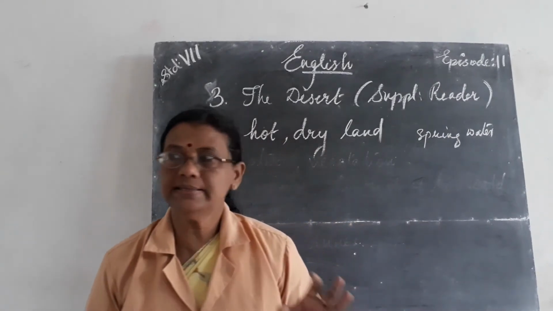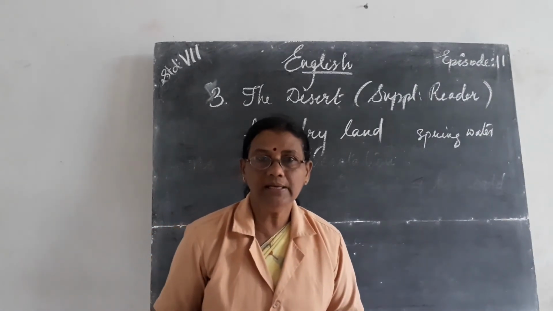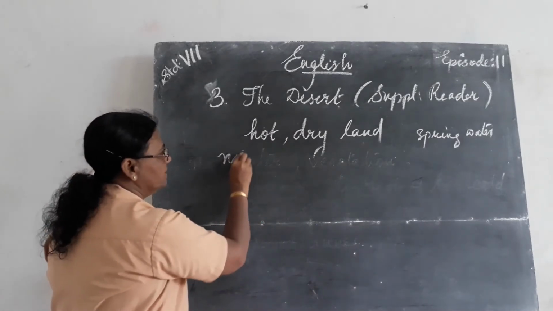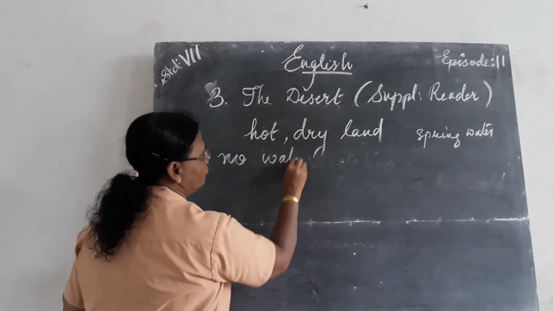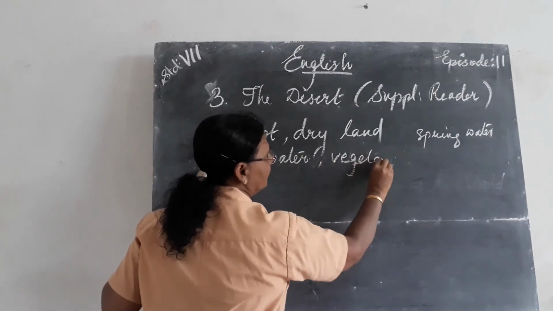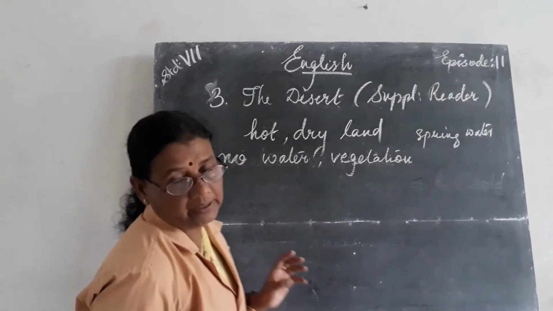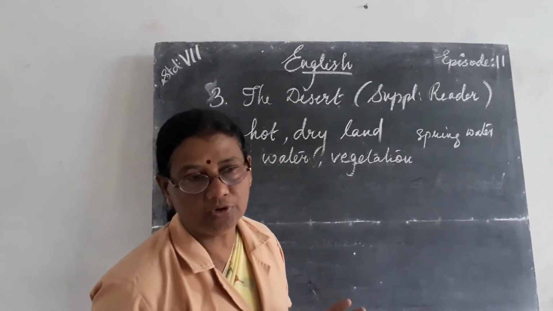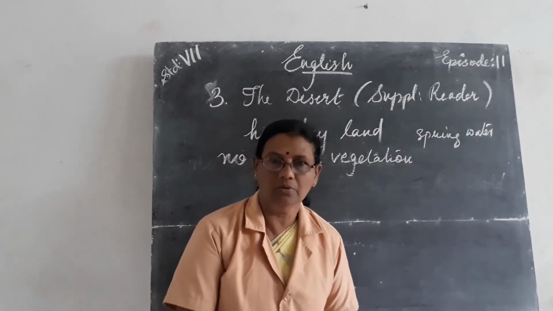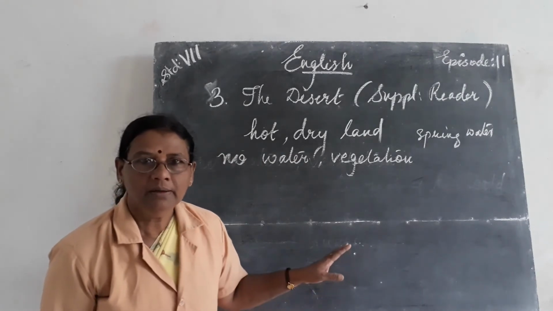Now how are these animals who are living in that area, how are they living? So already we had said there is no water and no vegetation, isn't it? If water and food is not there, can animals or human beings live over there? For surviving, we need water and food. Without water and food, can we live on earth? No, we cannot live, isn't it? So we need water and vegetation.